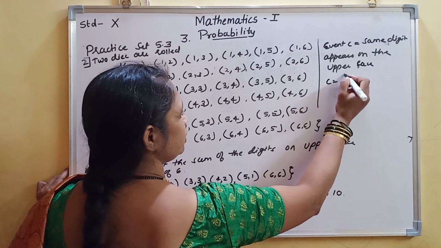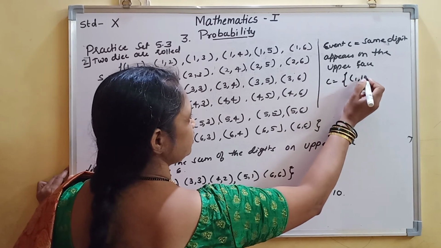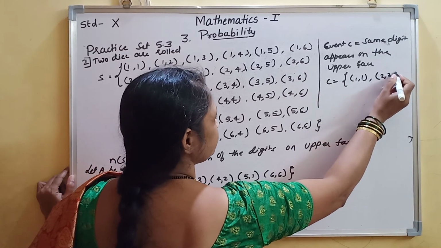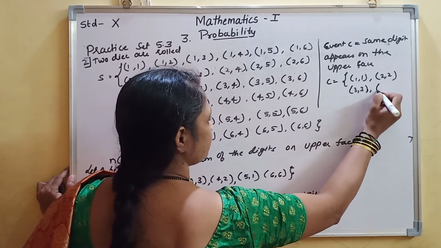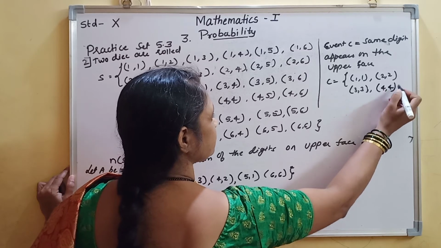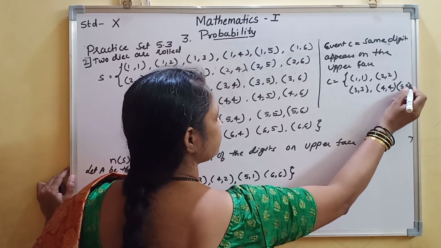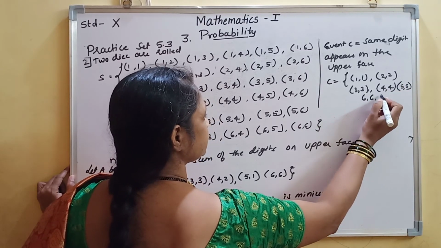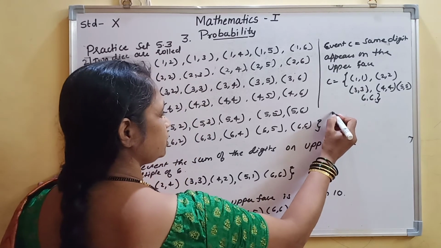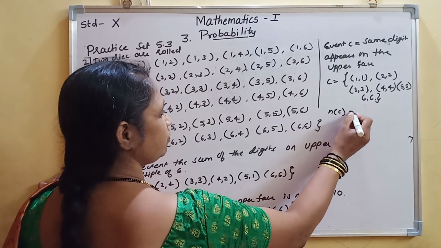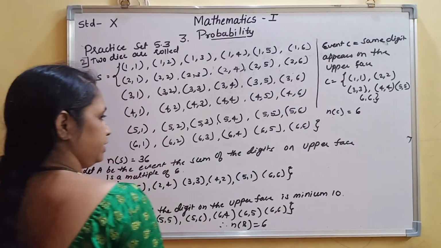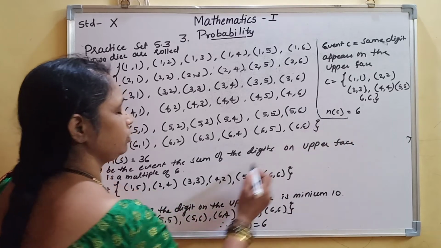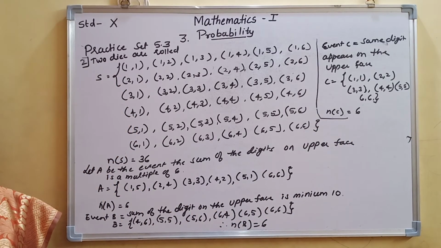Okay, so C is equal to which it happens: 1 1, 2 2, 3 3, 4 4, 5 5 and 6 6. Okay, so N of C will be equal to how much? 1, 2, 3, 4, 5, 6. N of C is equal to 6. So in this way you have to find the events and the number of events.